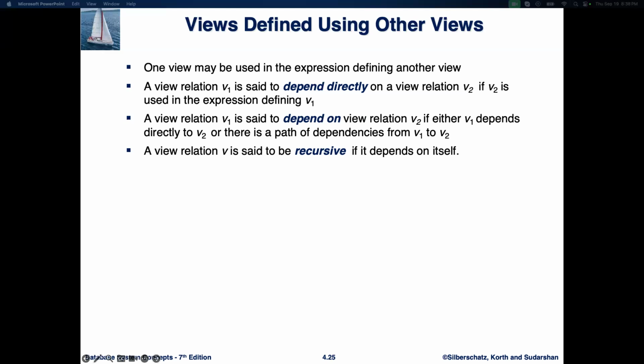A view is said to be recursive if it depends on itself, either directly or through a chain of dependencies. While we don't use recursive views often in basic scenarios, they can be helpful for solving certain types of problems, like managing hierarchical structures where you want to define relationships between levels in an organization. For example, in some databases, recursive views might be used to represent employee hierarchies where an employee can be a manager of other employees and you want to find everyone under a specific manager.